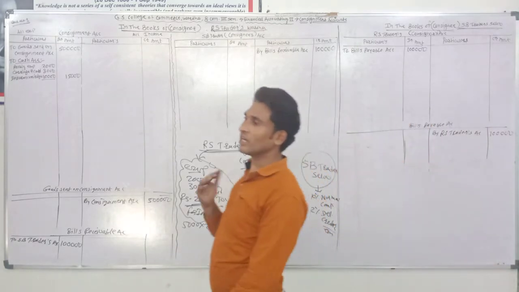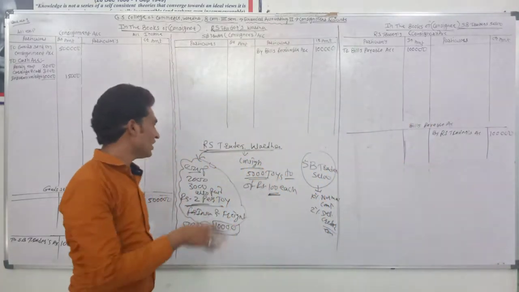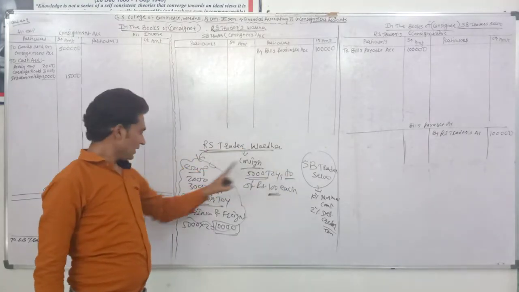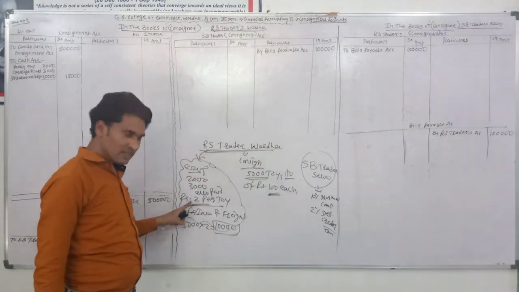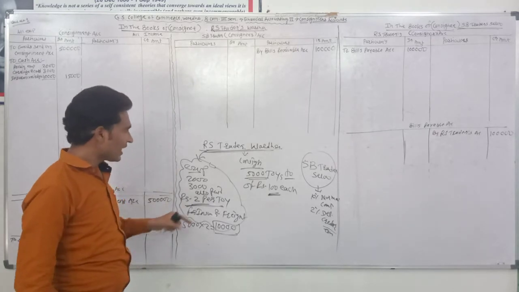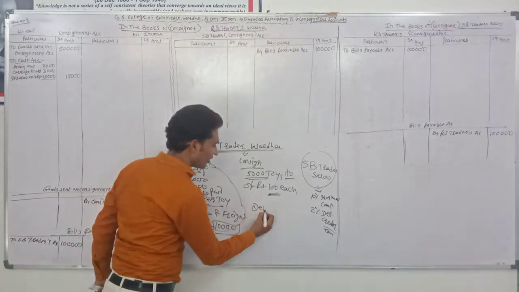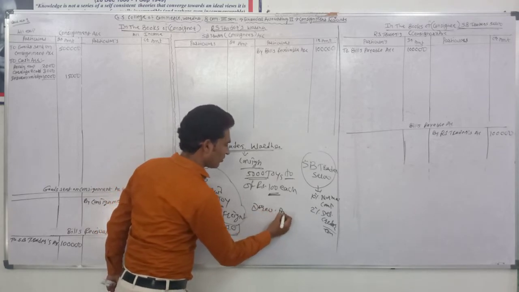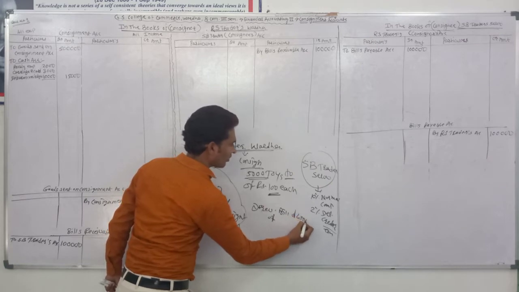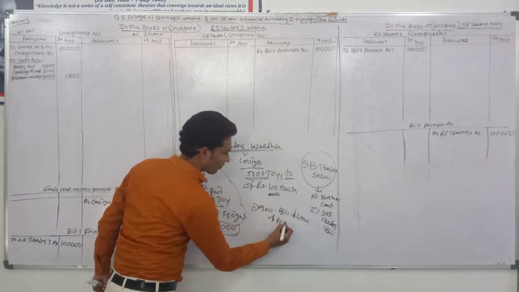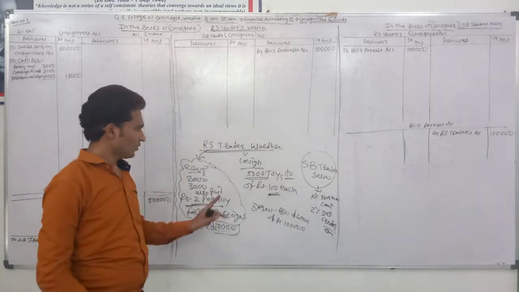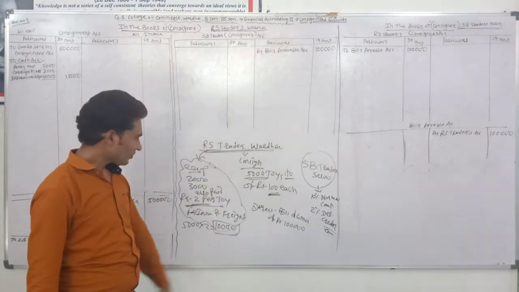Okay, this is the third transaction done in this example. First transaction, goods sent to the consignee, then the consignor paid expenses, then RS traders drew a bill of 4 months of rupees 1 lakh, which was accepted by SB traders. Okay, we have done this transaction.